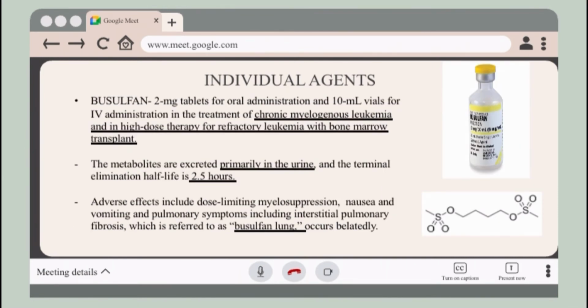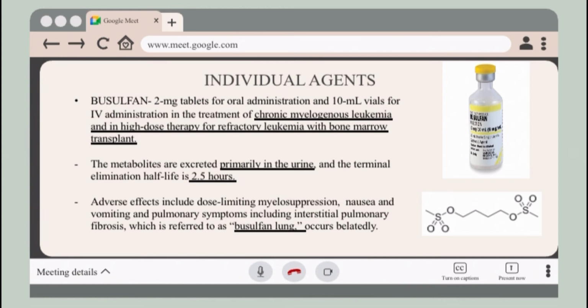For busulfan, it is available in 2 milligram tablets for oral administration, and 10 milliliter vials for intravenous administration, in the treatment of chronic myelogenous leukemia. And at high dose, it is for refractory leukemia with bone marrow transplant. Its metabolites are excreted primarily in the urine. The terminal elimination half-life is 2.5 hours. Adverse effects include myelosuppression, nausea and vomiting.